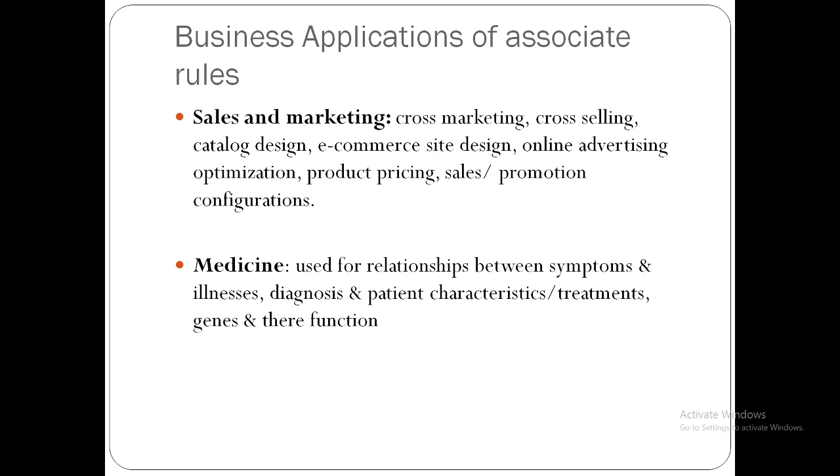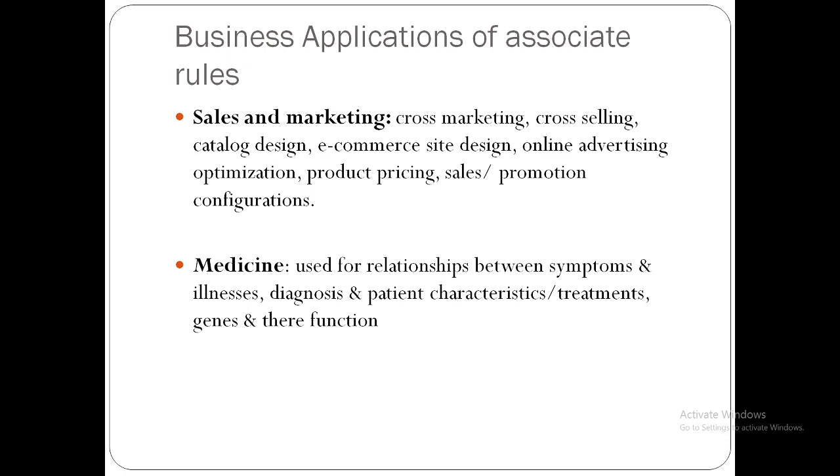Business applications of association rules. We'll discuss some of the applications. Sales and marketing: cross marketing, cross selling, catalog design, e-commerce site design, online advertising optimization, product pricing, and sales promotion configurations. Based on the customer needs, they are going to develop e-commerce sites.